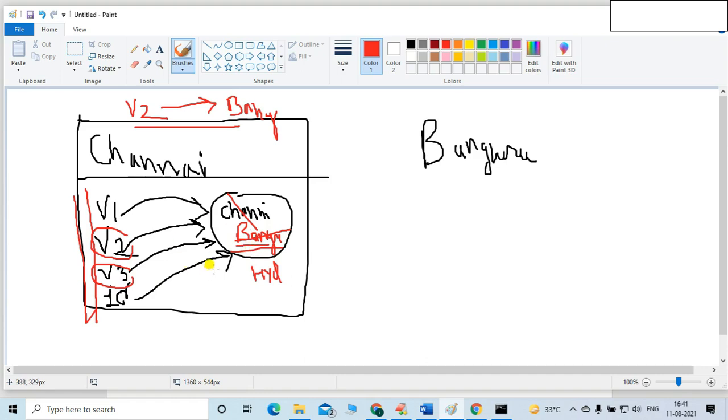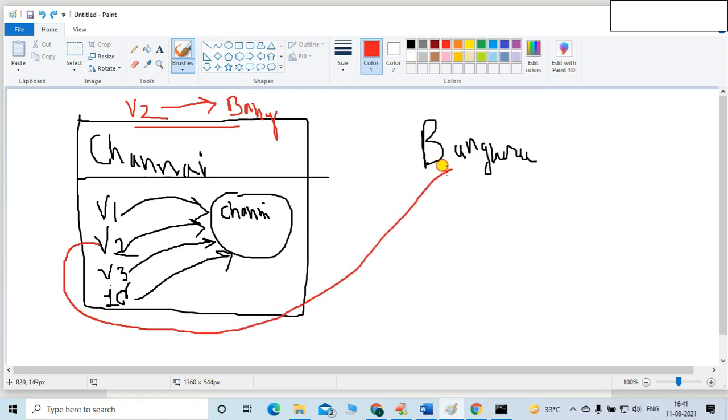Okay, that's the problem. That's why immutability is important. Because of immutability, what will happen? Let me tell you. Let's say this V2 now changes location to Bangalore. Now he will be pointing toward Bangalore. Now he is not pointing toward Chennai. That's the reusability of the object.